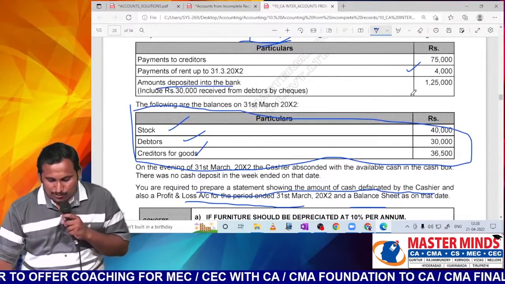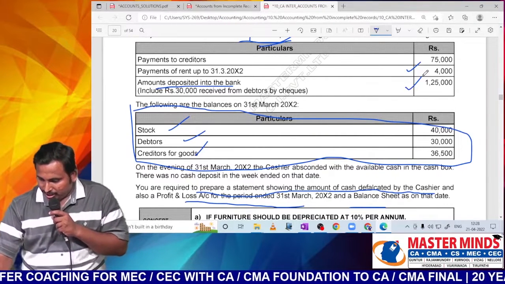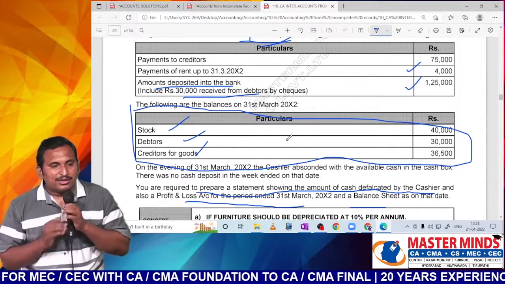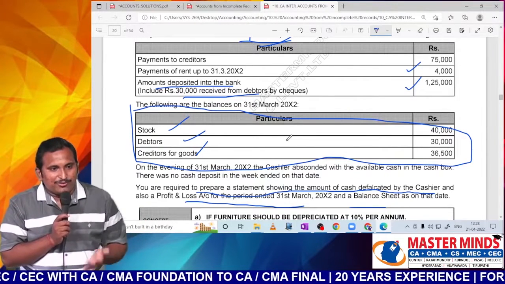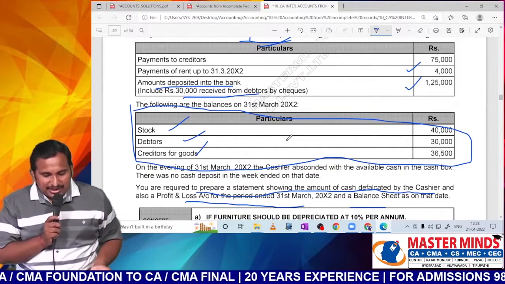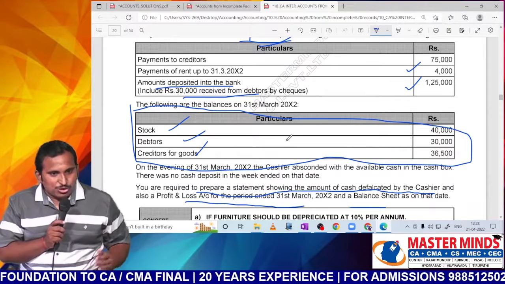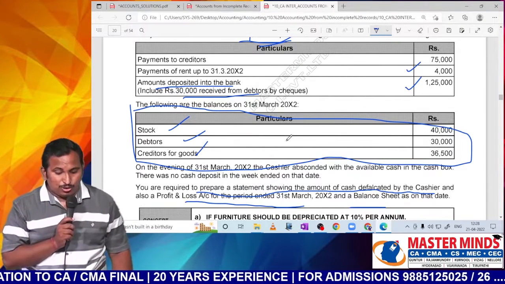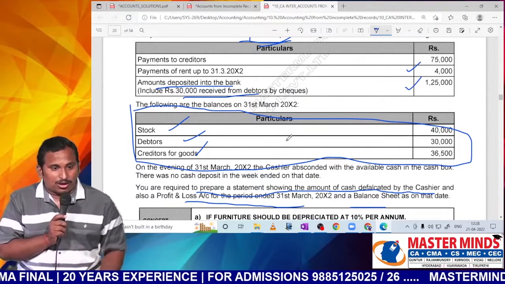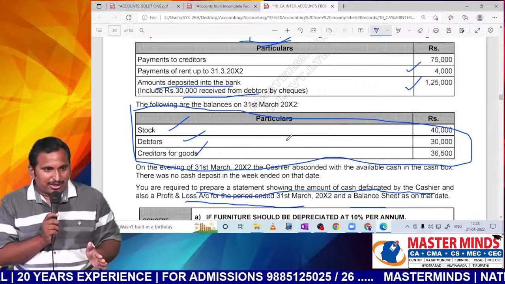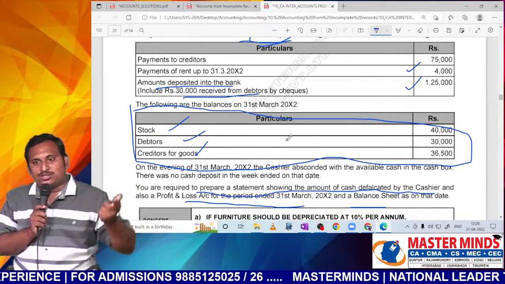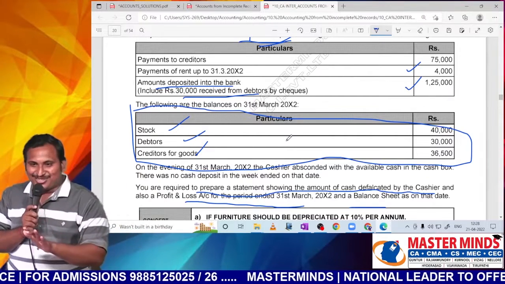Amounts deposited into bank 1,25,000. Now in that 30,000 was received from debtors. Sir, if we have received 30,000 from debtors, entry will be bank to debtors. The balance 95, we'll assume it is cash deposited into bank. You may feel, sir, debtors also cash only received. No, sir. Once again deposit. Can we write contra entry? If you want, write it, sir. What will happen is, maybe you might have learnt in your lower class also, same day deposited will be in one way, different day deposited another way.